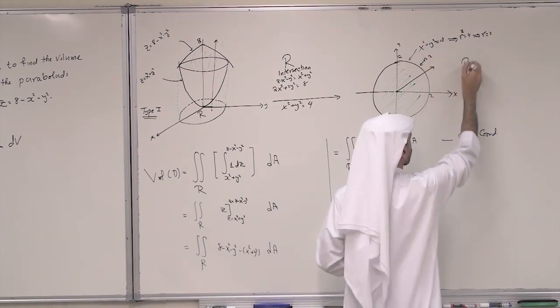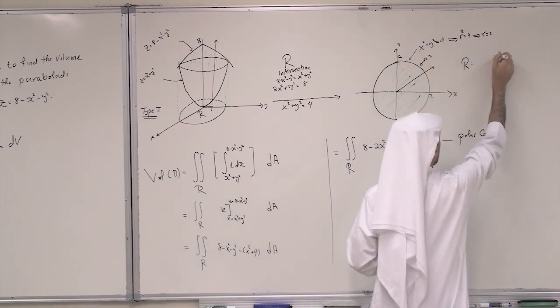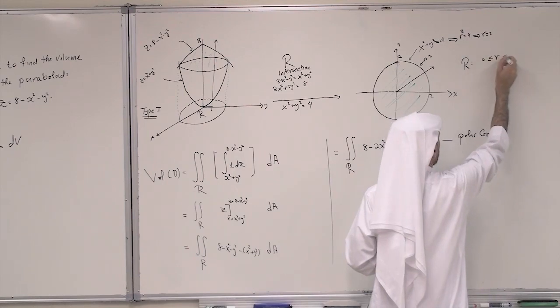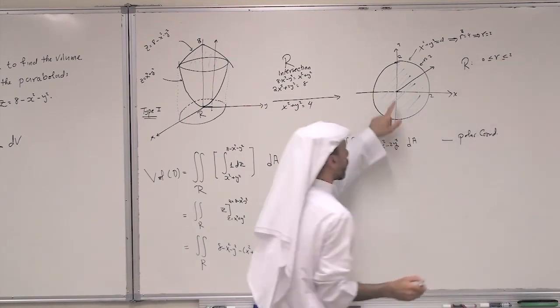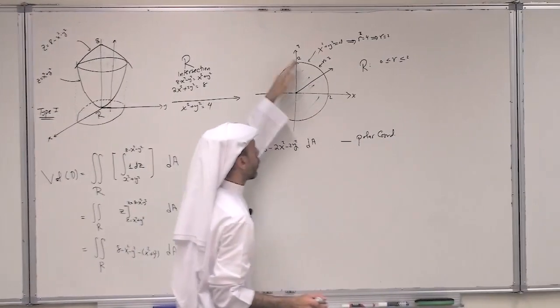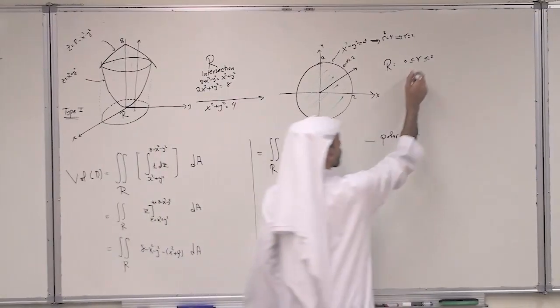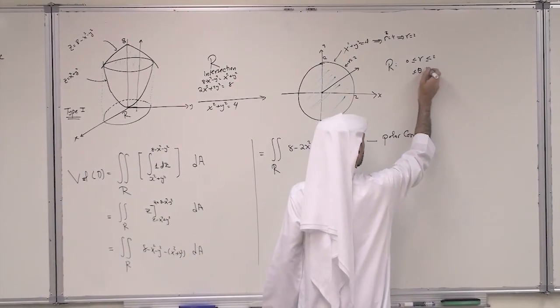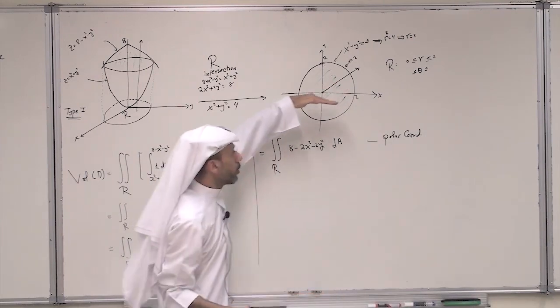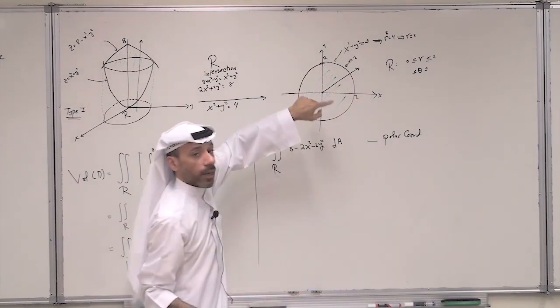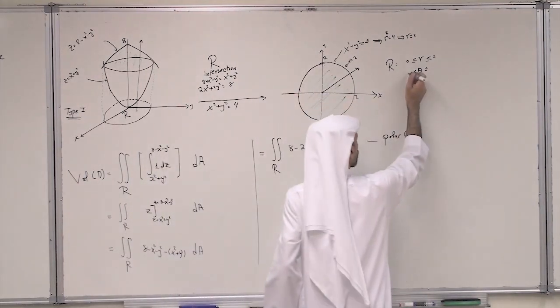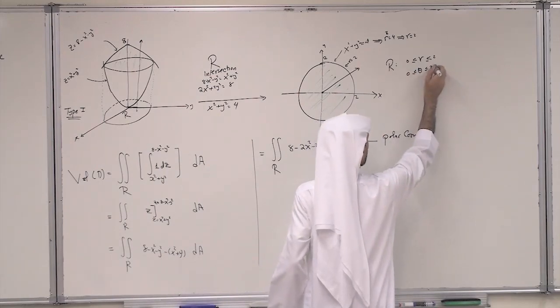Then the region R can be described as r between 0 and 2. The ray goes from r equals 0 to r equals 2. And theta, I can take this ray from 0 to 2 pi, a full circle. So 0 to 2 pi.